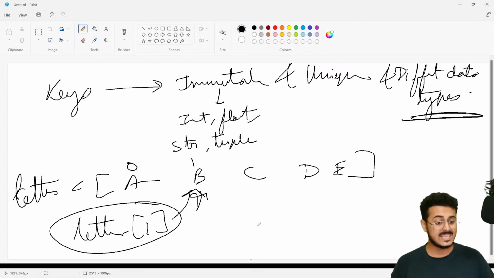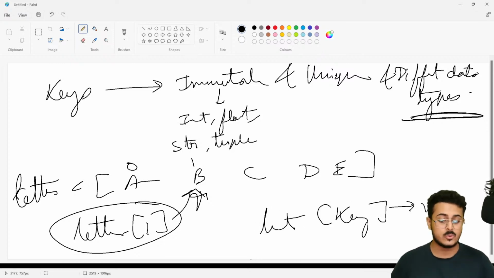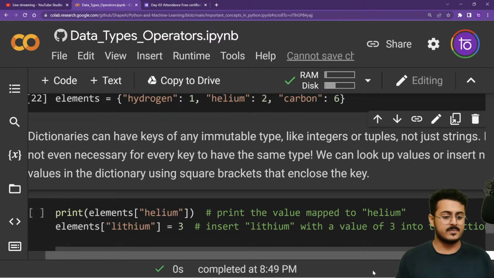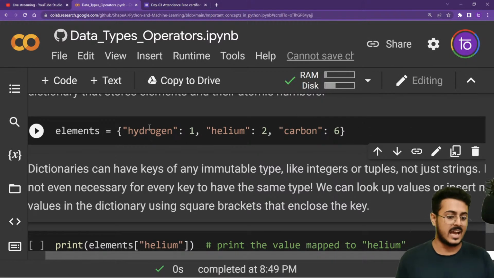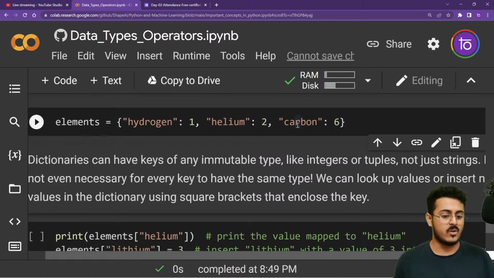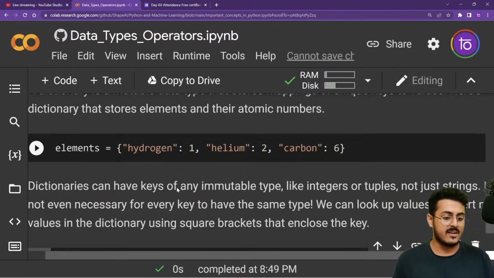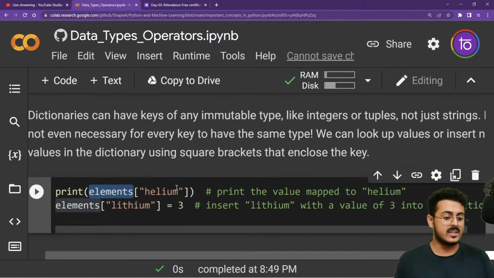Now in dictionaries, you use the dictionary name and then the key to get the value. Okay, having a dictionary, you use the key to get the value. So right over here, if I'm having a dictionary with hydrogen, helium, and carbon, and I want to get the value 2, then I have to write elements['helium']. That will get me the value 2.